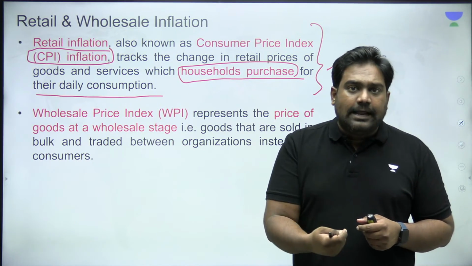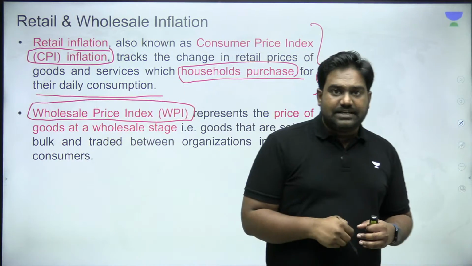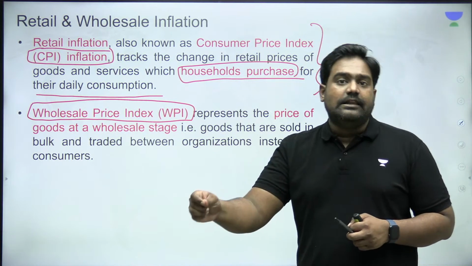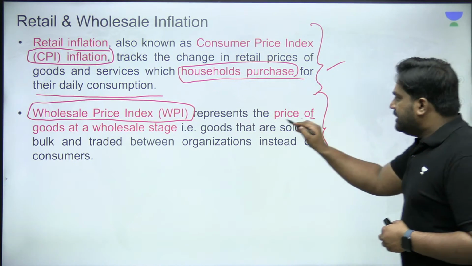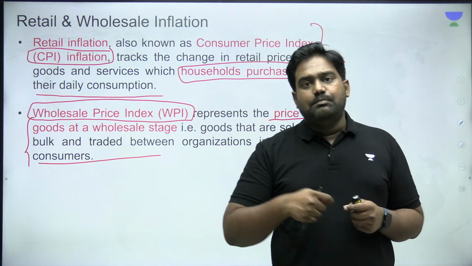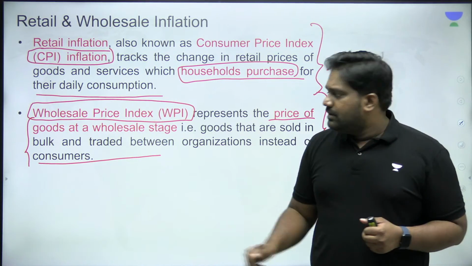Wholesale inflation, on the other hand, which is measured through WPI, the Wholesale Price Index, captures inflation at the level of wholesalers, that is between the bulk producers and the bulk consumers, who are the middlemen involved in the supply chain.